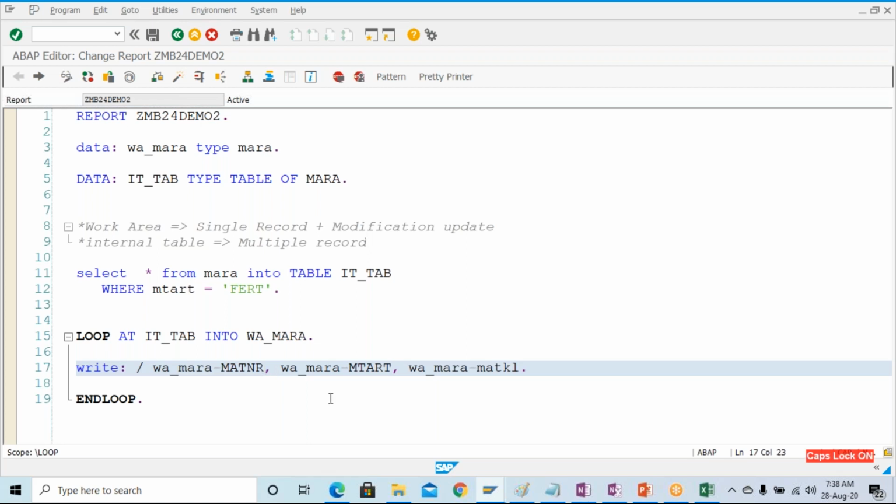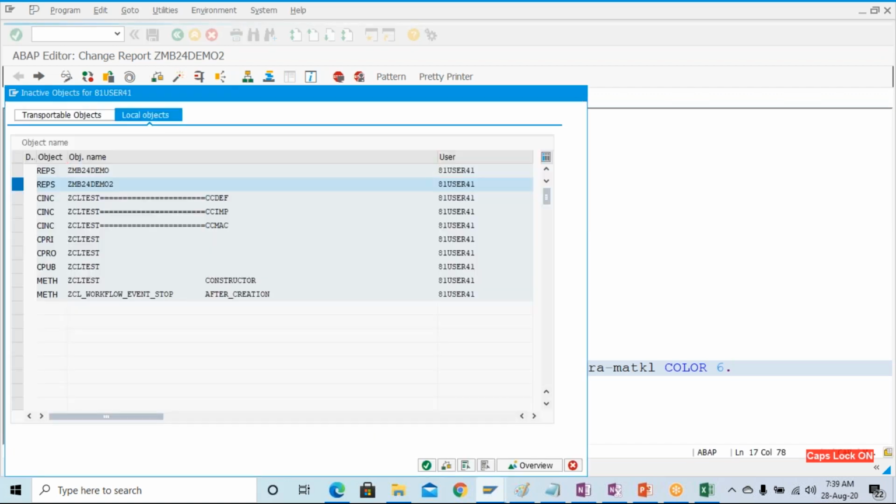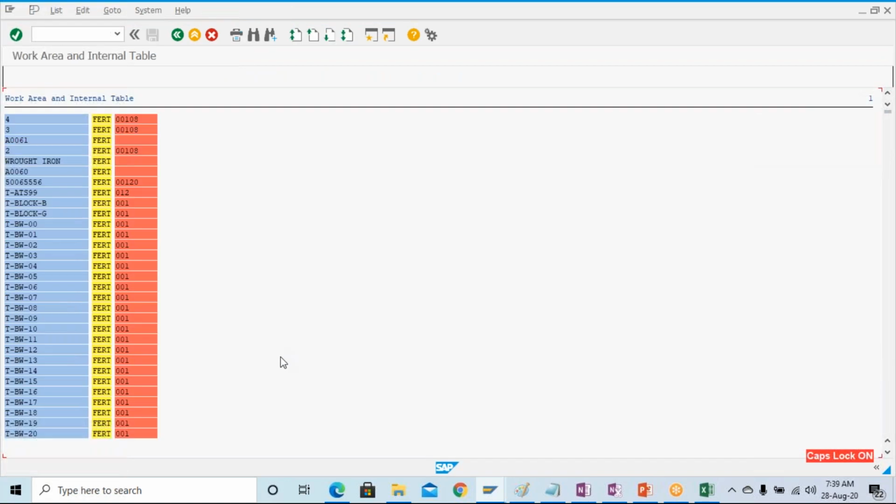If you want to give some color, that is possible. Here also you can give the color 3, and here also you can give the color 6, something like that. However, this is not important for you. Press F8, and you can see that now all this output is coming in a different color nicely. Now the output representation is better than earlier.